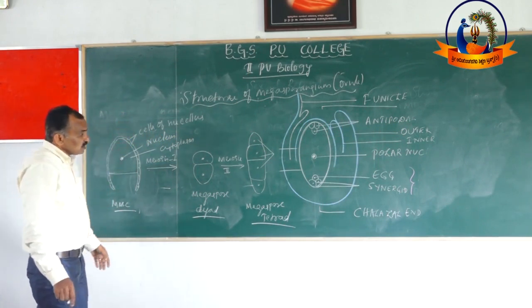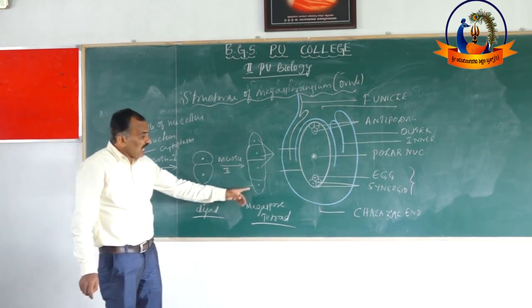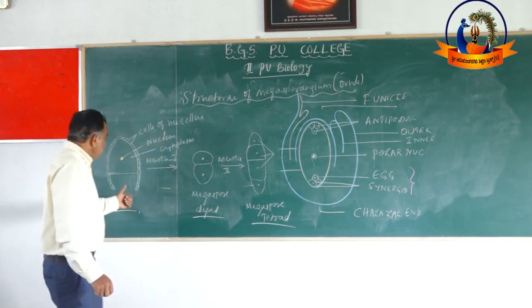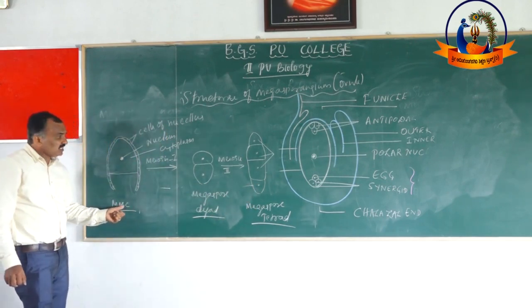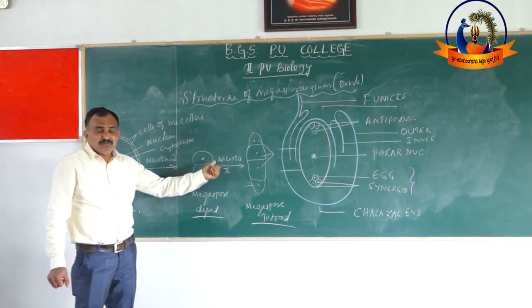Megasporogenesis is the process of formation of haploid megaspores from the diploid megaspore mother cell through a process called meiosis.